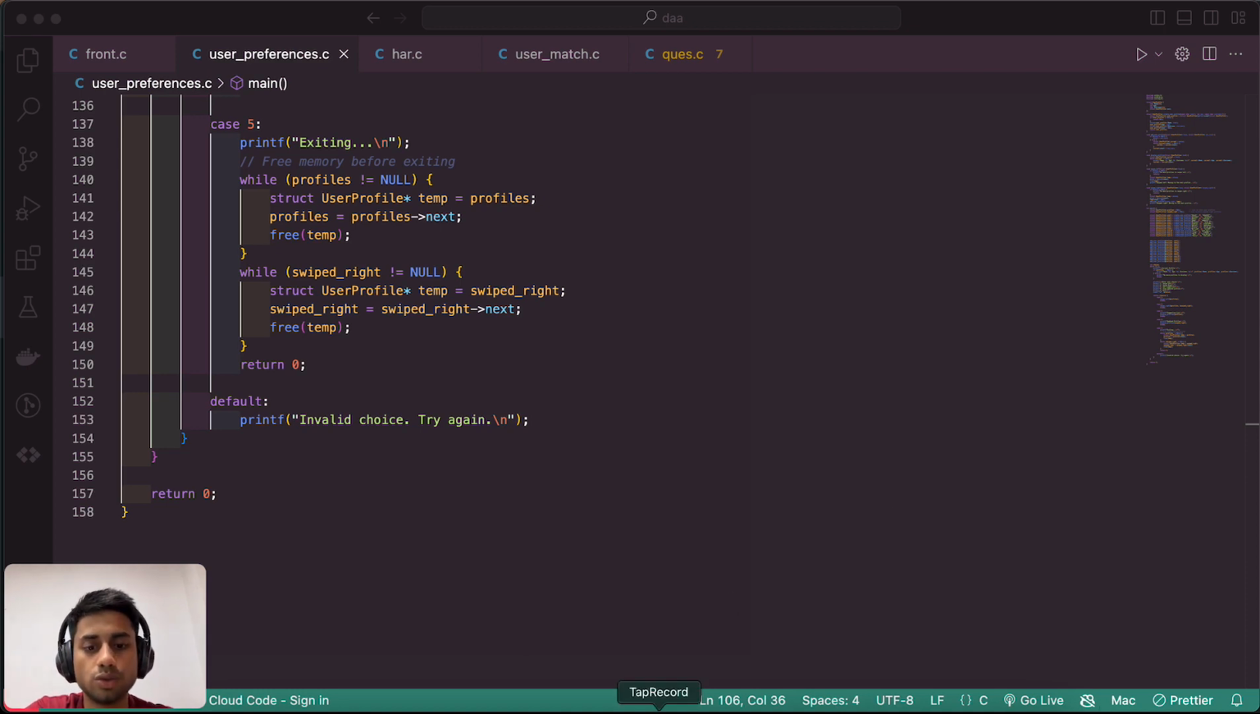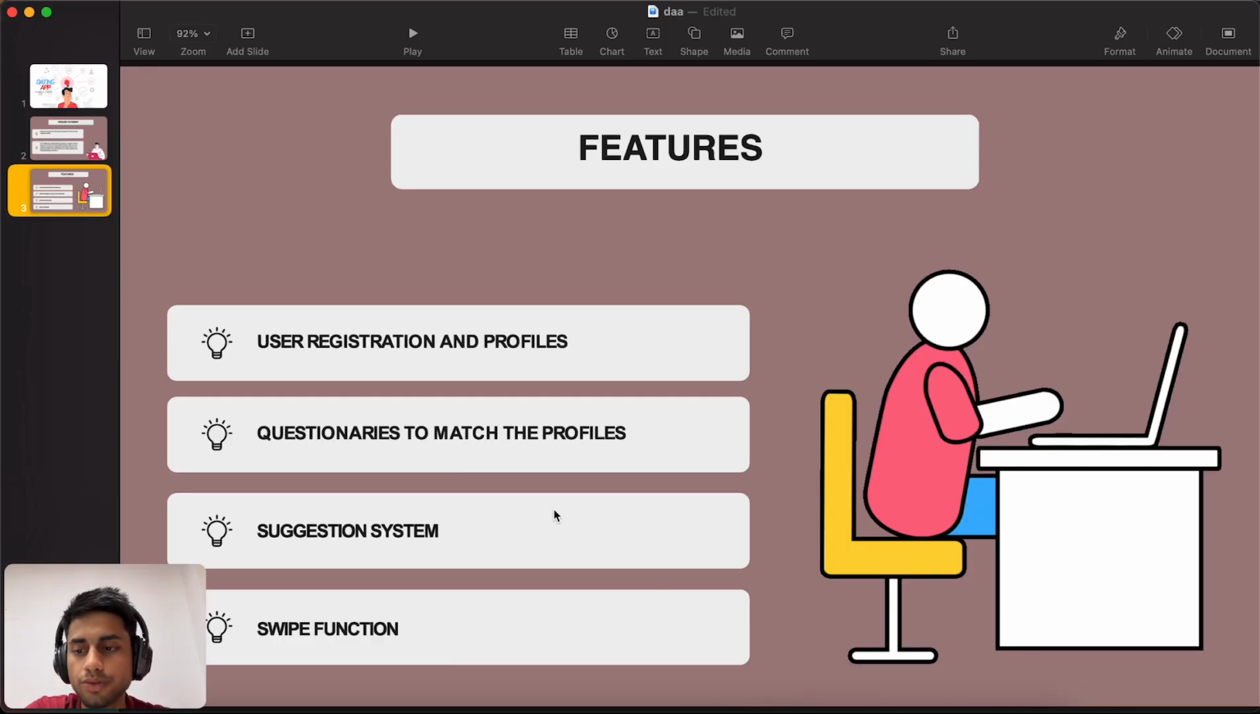We do the core functions: user registration and profile, the questionnaire to match the profile, third the suggestion system, and fourth the swiping function. I hope you understand all these.